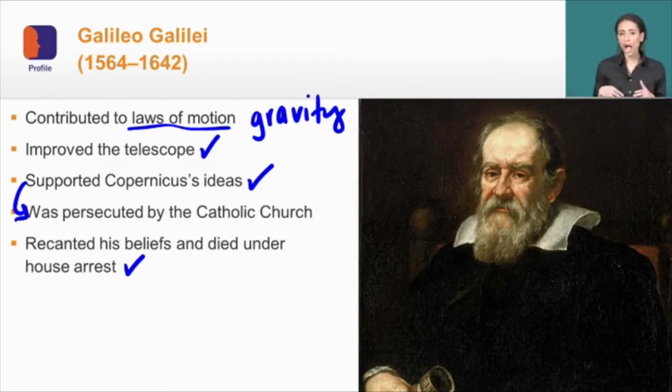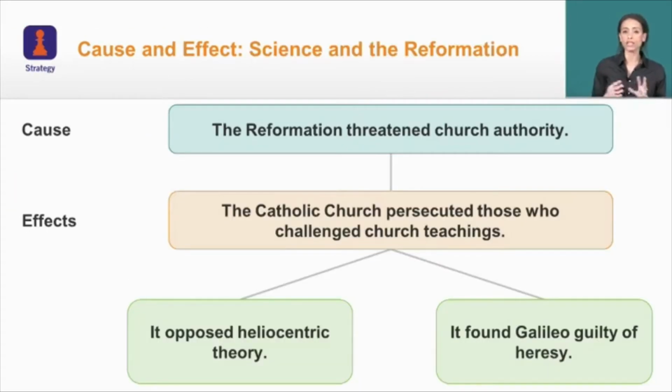And so the question we need to ask is, why is the church so fervent in its pushback against these new ideas and theories? And so when we look at kind of the causes and effects of science and the Reformation, we see that the Reformation and the support of people thinking outside of these long-held beliefs is threatening the church's authority. And so as a result, the church begins to persecute those who challenge its teachings, regardless of how much evidence supports those teachings.